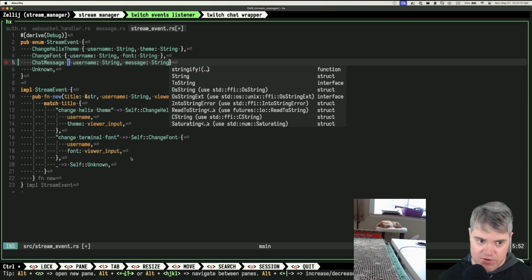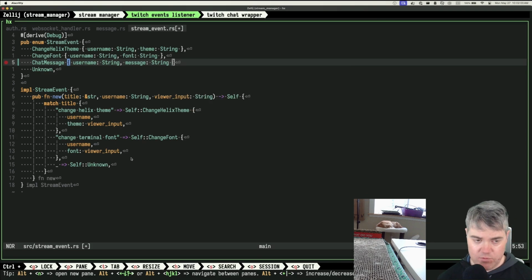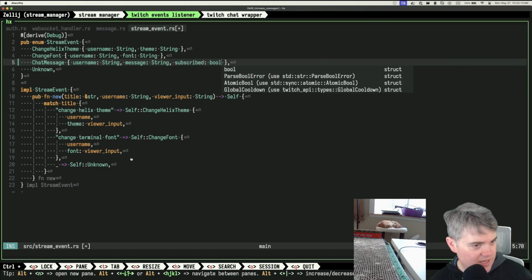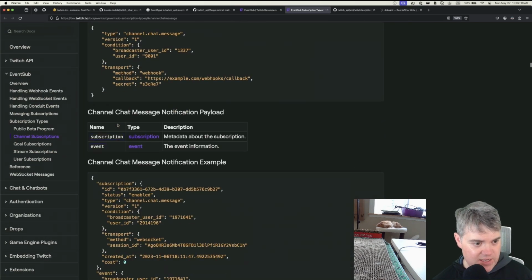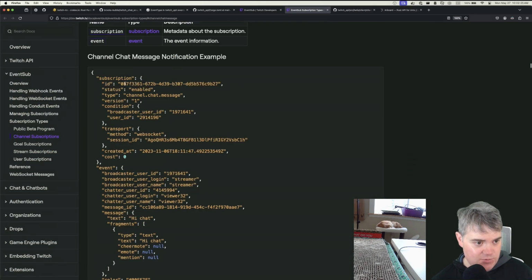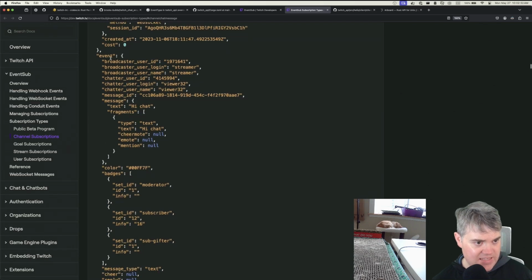I might want to care if you're subscribed or something, but for right now, maybe we could just do subscribed, the Boolean. If this gets too complex, I'll have to break out a chat message into my own thing. All right, so what are the stuff we get from here? We get the ID of the subscription or the message or something like that. Payload. I think this is the thing we get.